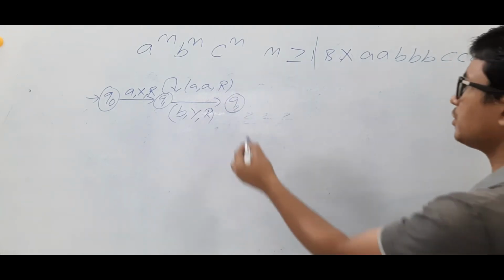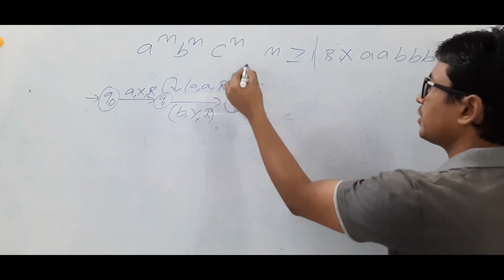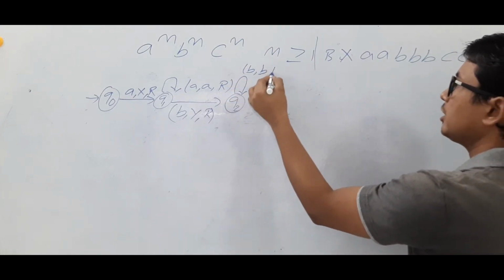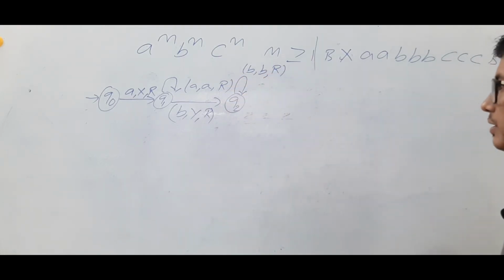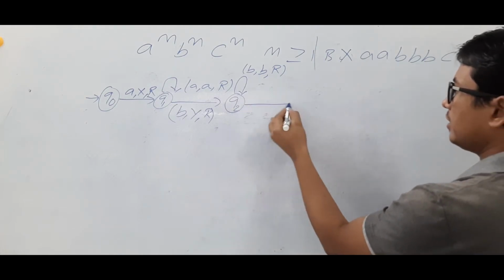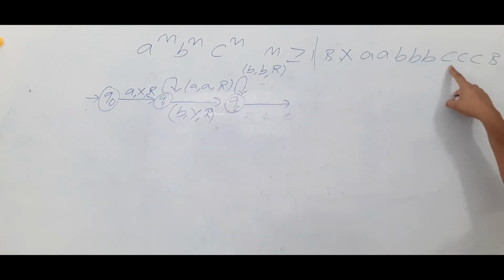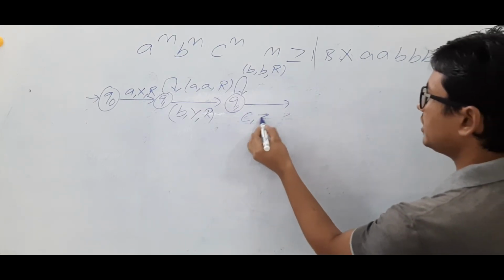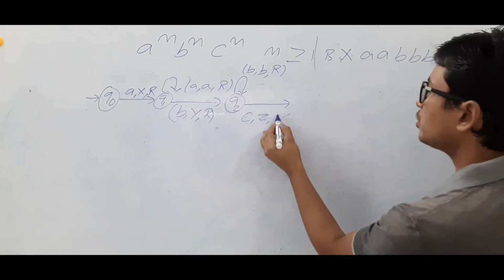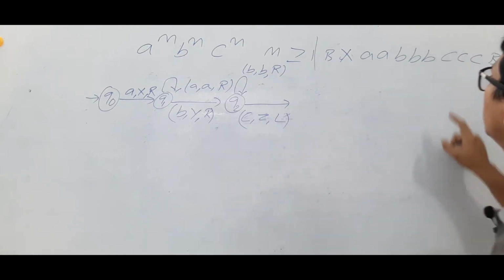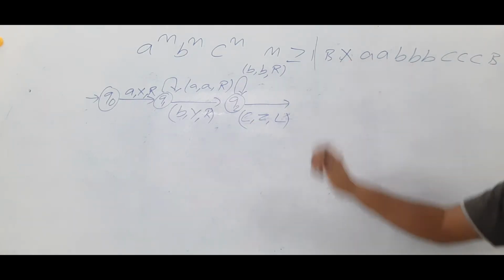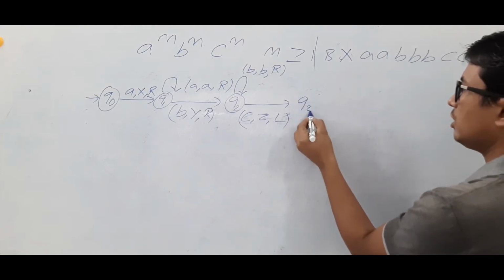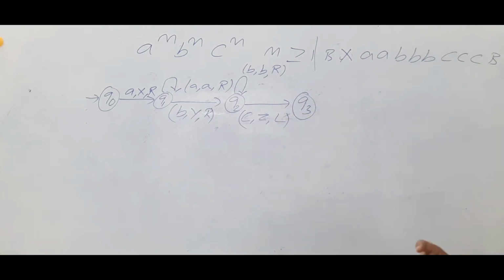In Q2, if you get a B, keep it as a B and keep on moving to the right. And if you get a C, modify it as a Z and move to the left, because you saw a C, now you need to search for the X again. So you will go to a state called Q3. Are you able to understand?